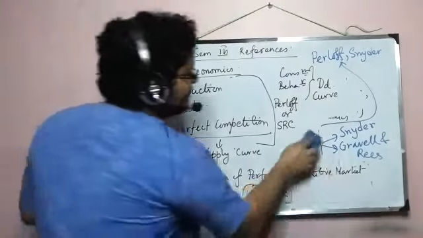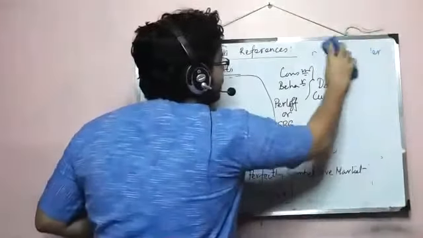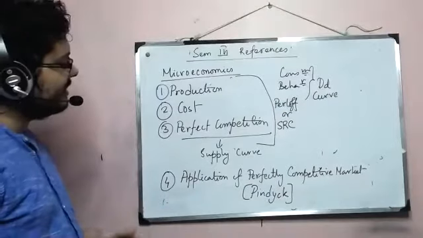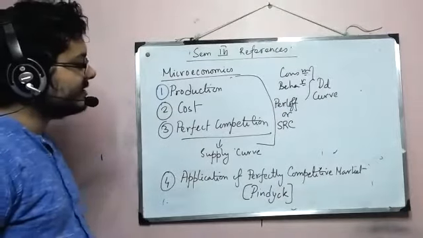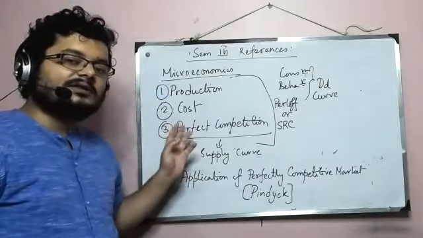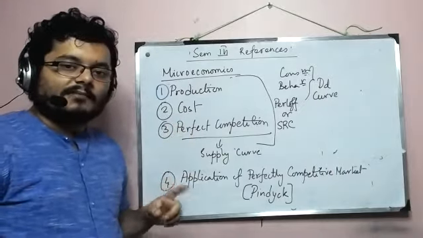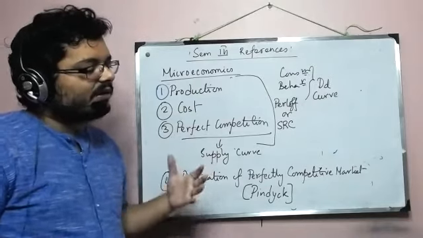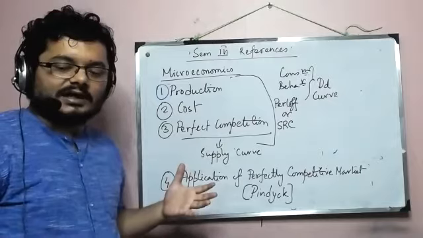Okay, so this completes those chapters which are linearly connected, right? Since they are linearly connected, we don't have a lot of references, because it is better to study these three chapters from one single book, since then you will have the continuity of context, and that's very important.